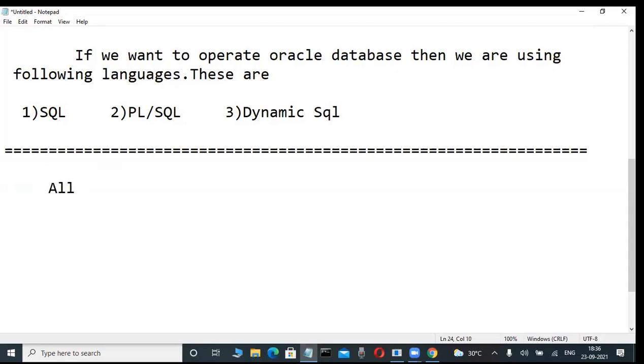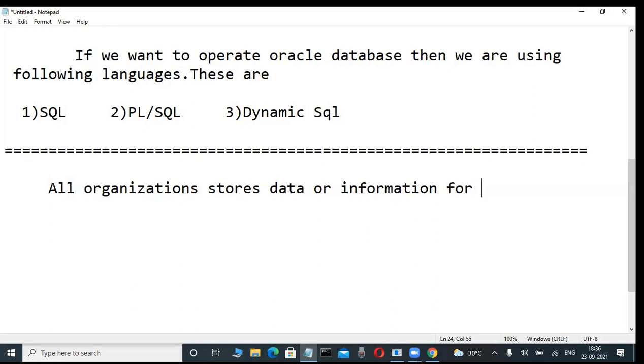All organizations, next paragraph. All organizations store data or information. For what is the purpose? Future purpose. Future purpose means so many things they are using it for in the future. Now, citing data.